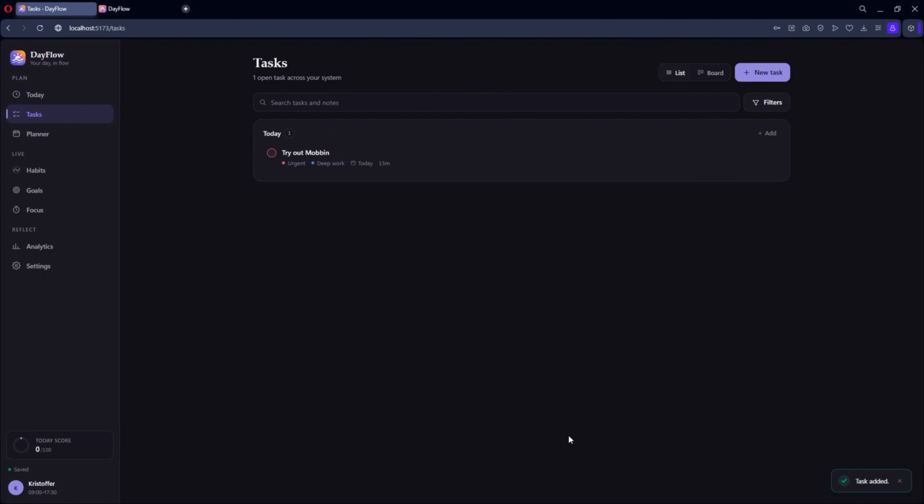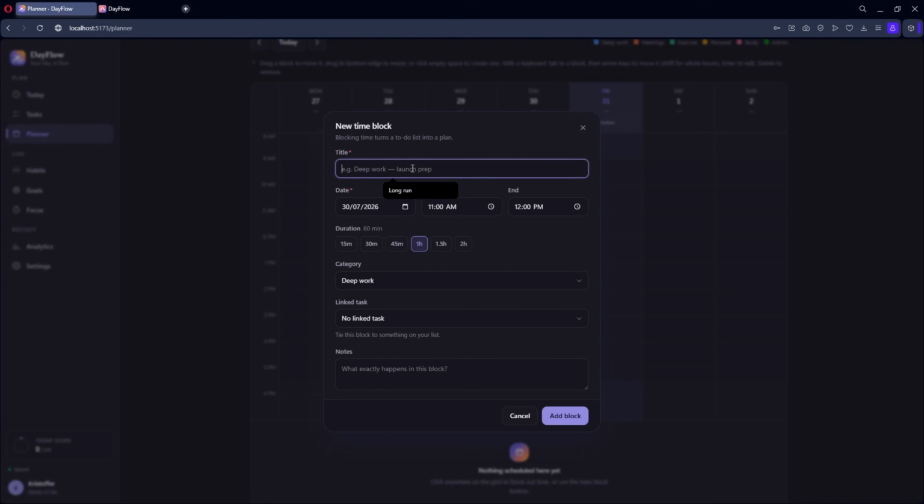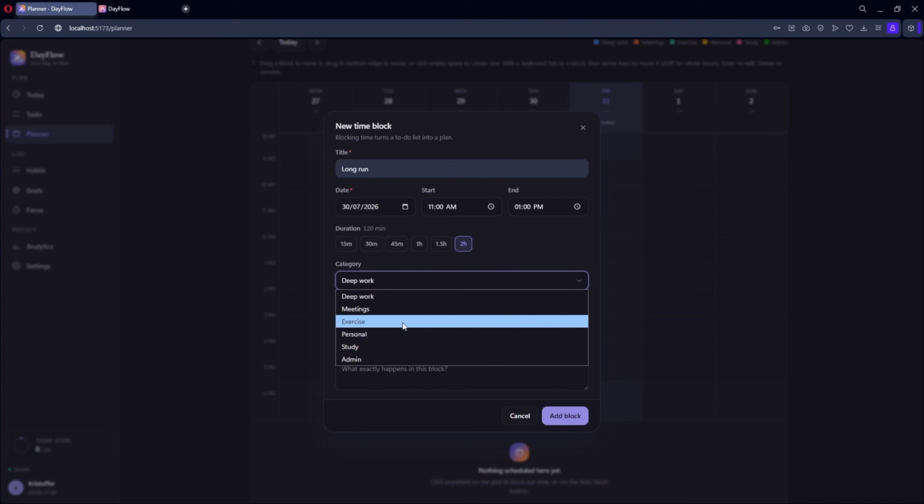The labels I selected are displayed underneath the task too, so I can quickly see the priority, category and due time without opening it again. Now let's test the planner. Just like Fable, I can click directly on a time slot, and the app automatically enters the date and time depending on where I clicked. I'll create a new time block, give it a title, select the category, and choose the start and ending times. And once I save it, the block appears in the correct position on the calendar.